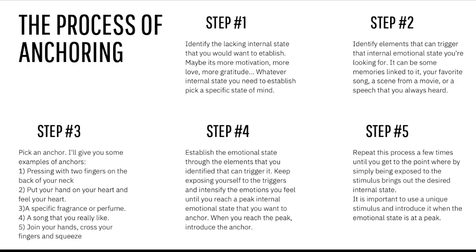Now, once you picked an anchor, we want to move to step number 4. You want to establish the emotional state through the elements that you identified in step number 2 that can trigger this emotional state. All right? So you sit down, you relax, you play your favorite song, or you watch a scene from a movie, or you do whatever you do to stimulate that internal emotional state you're looking for, whether it's love or gratitude or motivation. All right? And you want to keep exposing yourself to the triggers and intensify the emotions. When you feel love flowing in your body, feel it even more. Empower it until you reach a peak internal emotional state that you want to anchor.